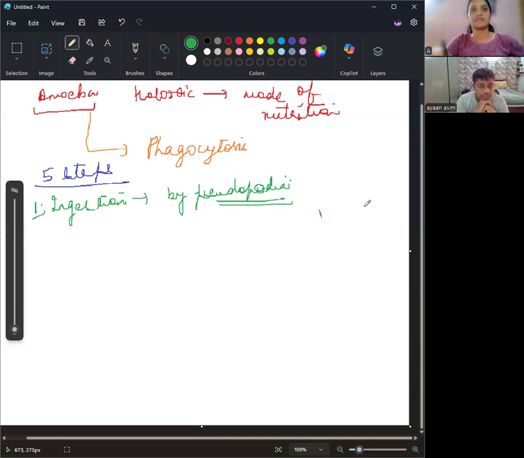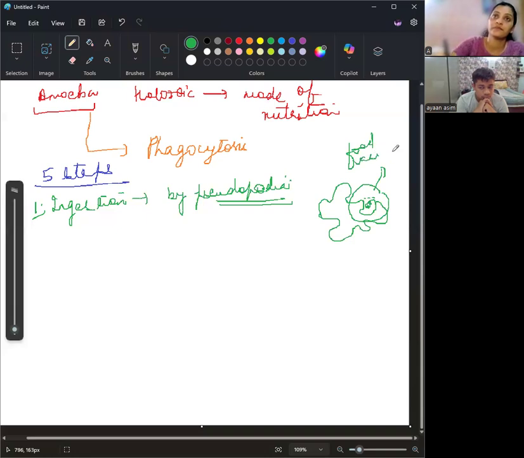For example, this is the amoeba, a shapeless thing. It has formed false feet, and the food particle is inside. Now, this space is called the food vacuole. Food vacuole is sometimes called a temporary stomach.